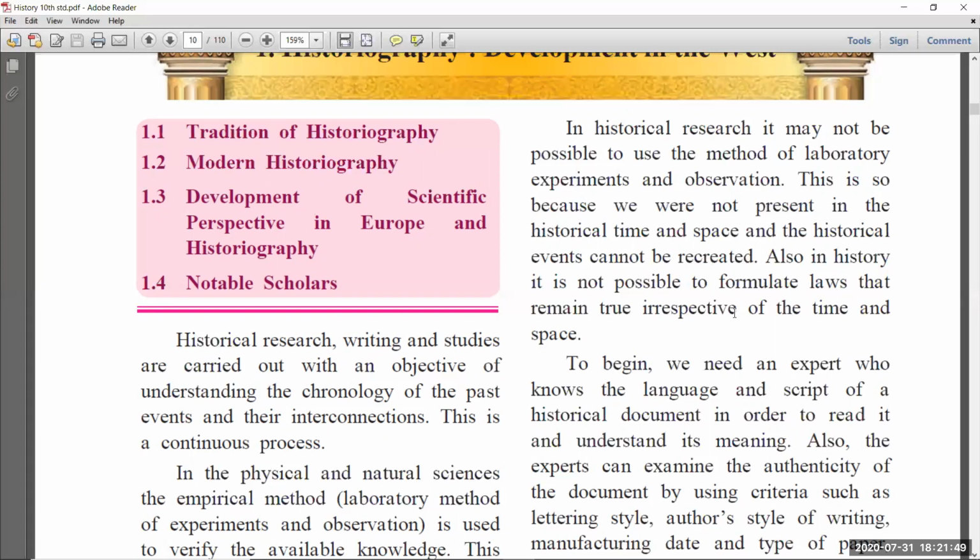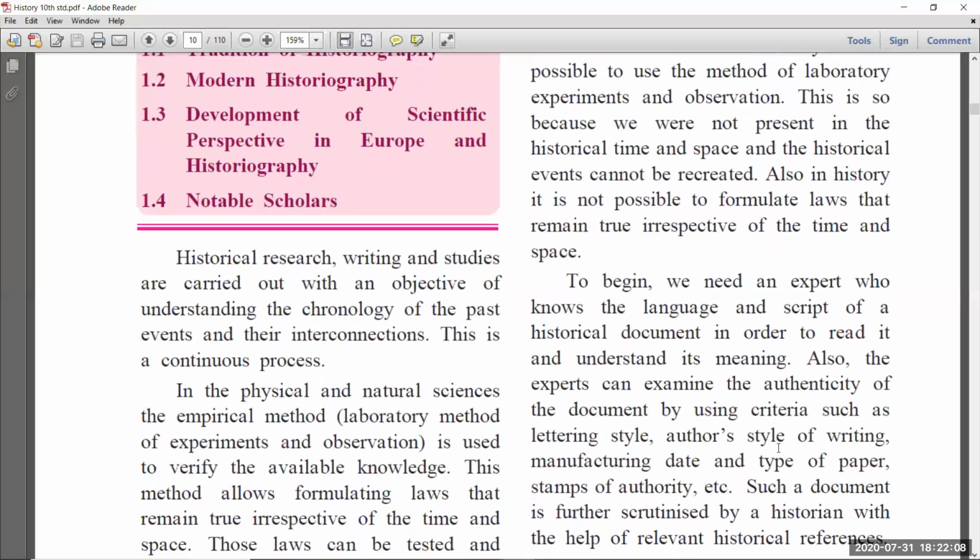We can't prove it. But when we are studying the history of any particular event, we have to take the particular time and particular space. That is very important. To begin, we need an expert who knows the language and script of a historical document in order to read it and understand its meaning.